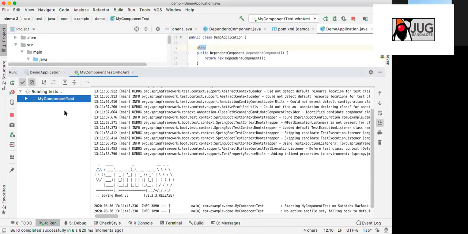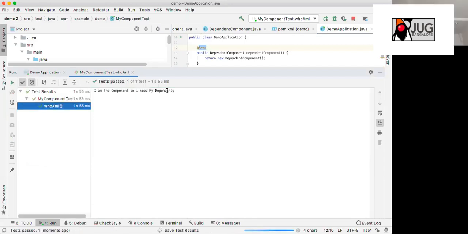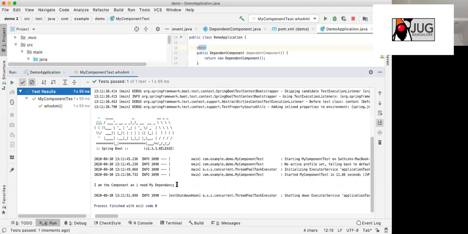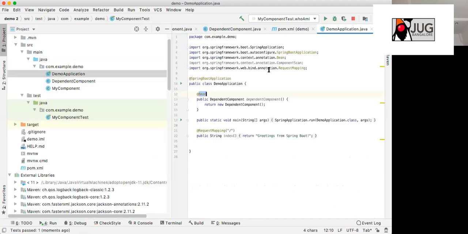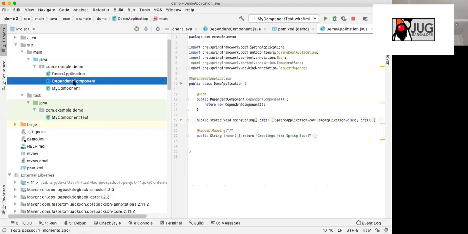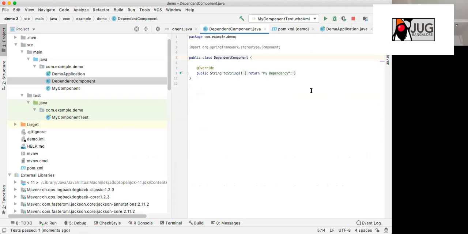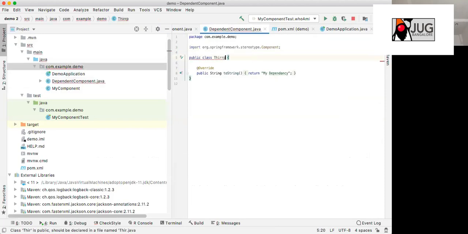So when do we use @Bean and when do we use @Component? Just a logical thing. Consider this dependent component is coming from a third-party library, a plain Java library, which you cannot go and change the source code of. For example, here your source code is here. You can simply say @Component here. But consider that this dependent component is coming from a third-party library. This is third-party code. In that case, you can use @Bean.